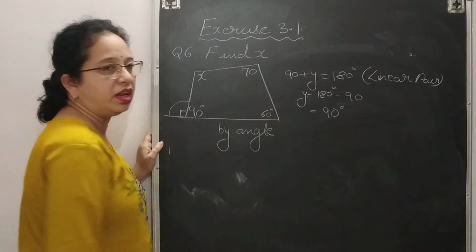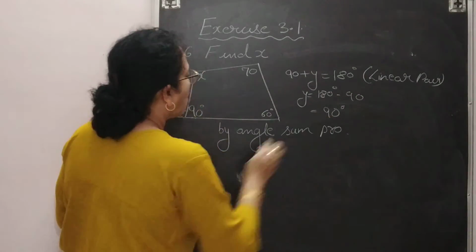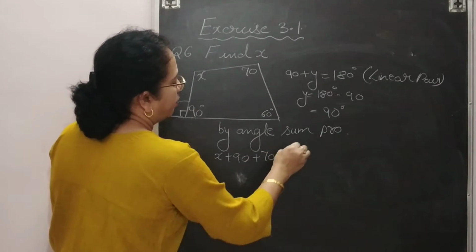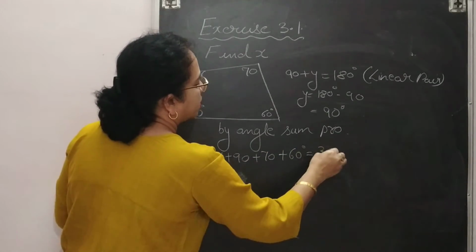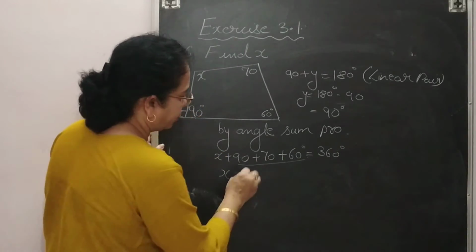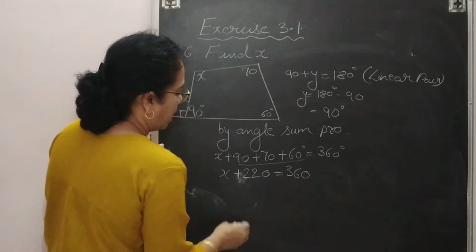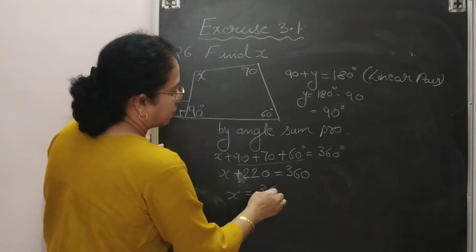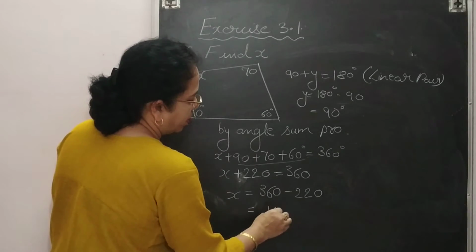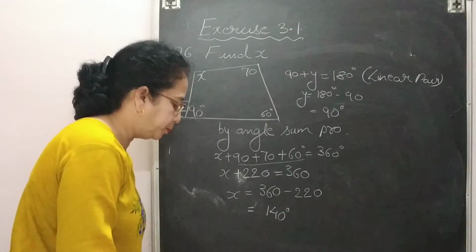Mentioning the property name is very important. By angle sum property, we can write x plus 90 plus 70 plus 60 is equal to 360 degree. Add this 90 plus 70 plus 60. This will give you 220 is equal to 360 degree. Again use your equation concept. So 220 will become minus 220 and the answer will be 140 degree. So what is the measure of this x? 140 degree.